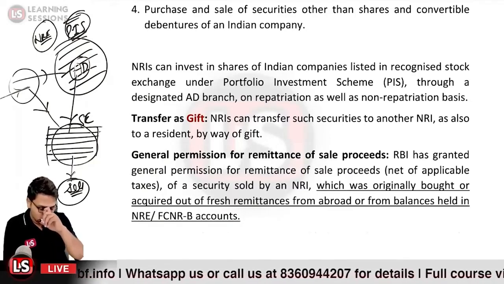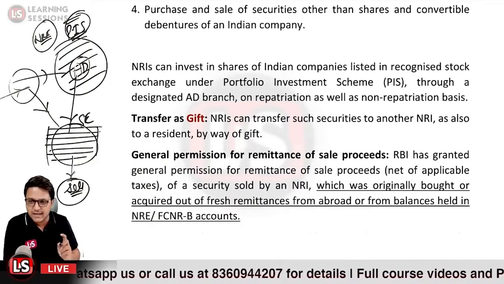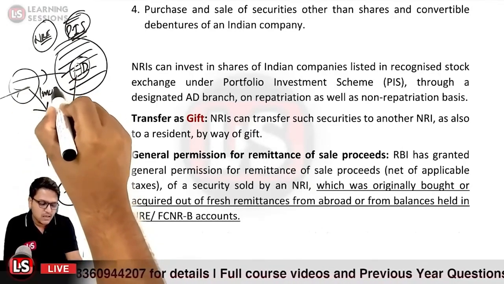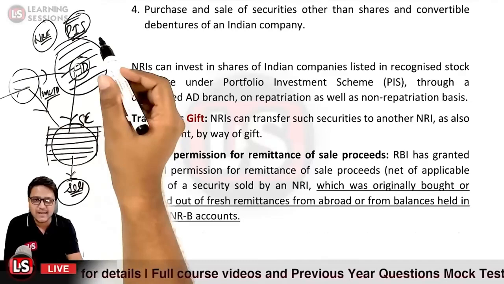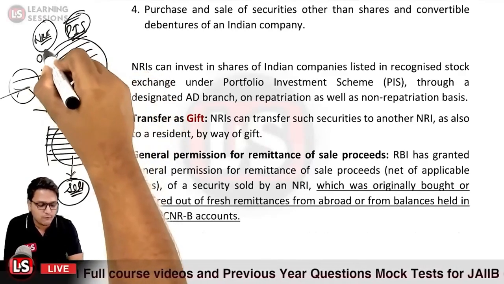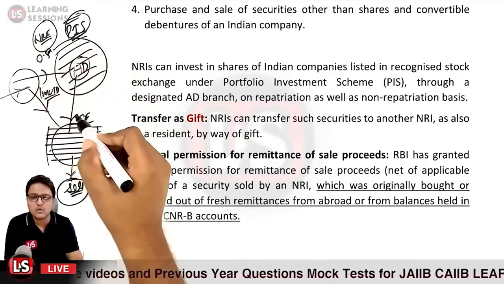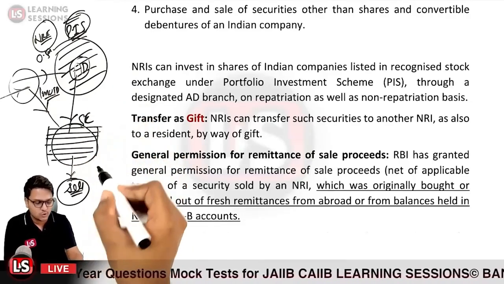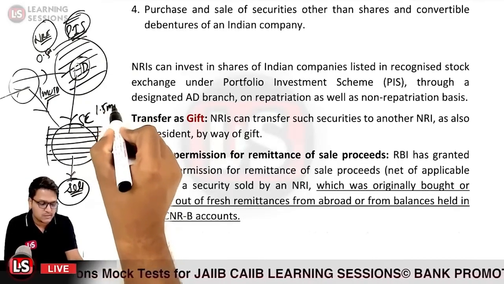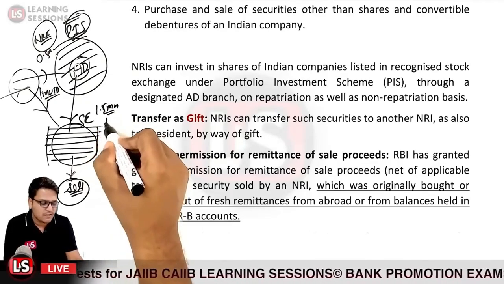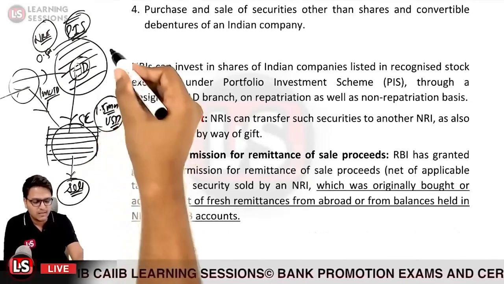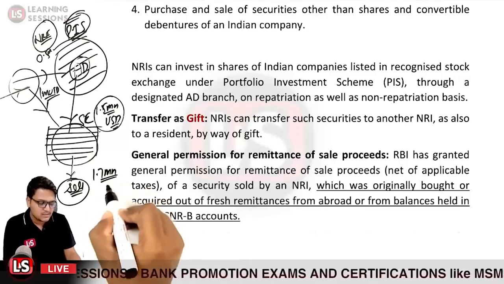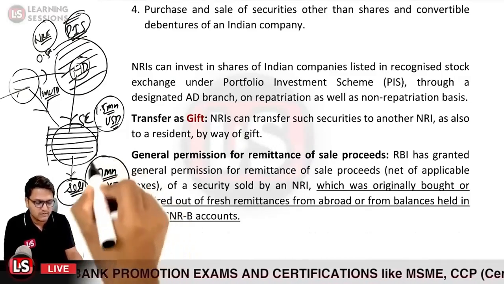What it means is, if the NRI person brought 1 million USD and also debited his NRE FCNR accounts with 0.5 million USD and invested into the PIS through the authorized dealer, and after that he sold these securities. So he invested 1.5 million USD into the equity through the PIS and further sold these securities for, let us say, 1.7 million USD.